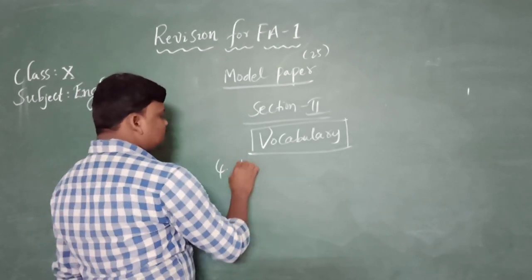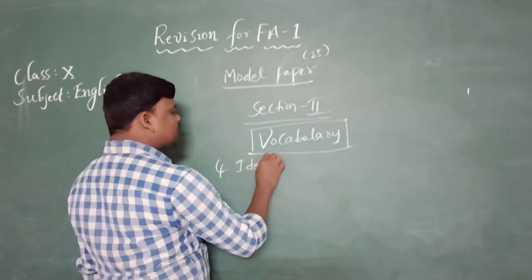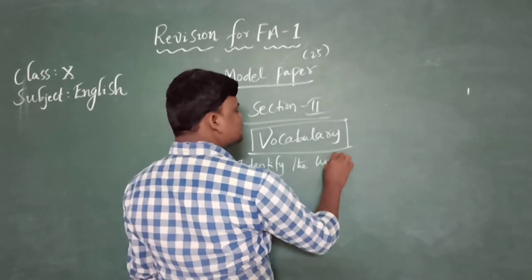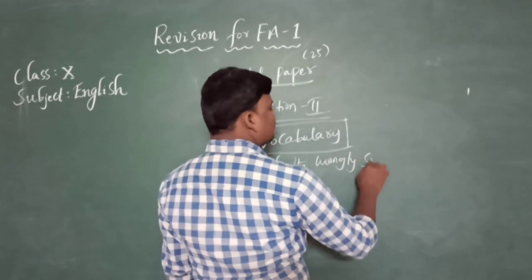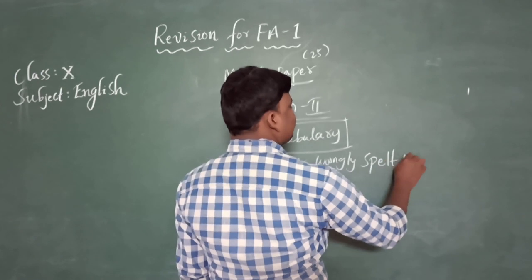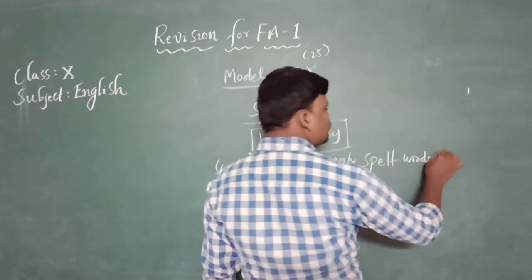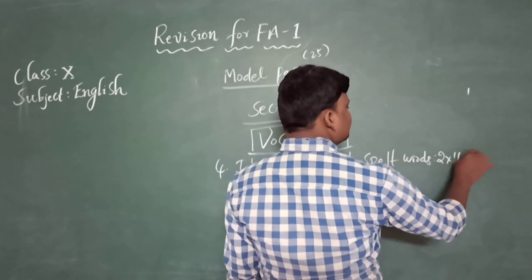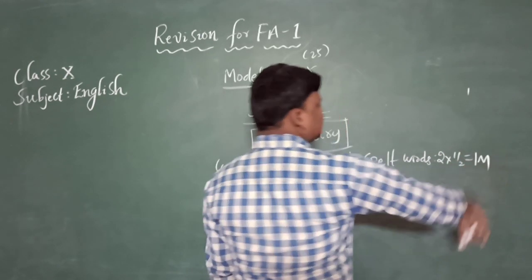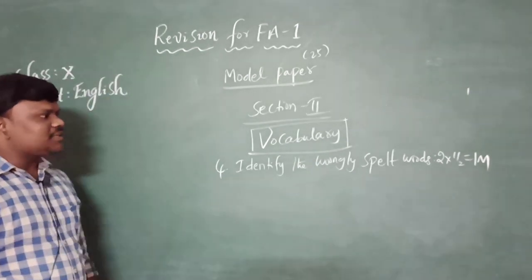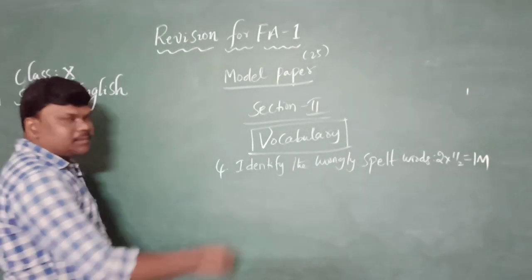The 4th one is identify the wrongly spelt words. Wrongly spelt words, 2 questions will be given. 2 halves are 1 mark. Identify the wrongly spelt words in vocabulary.